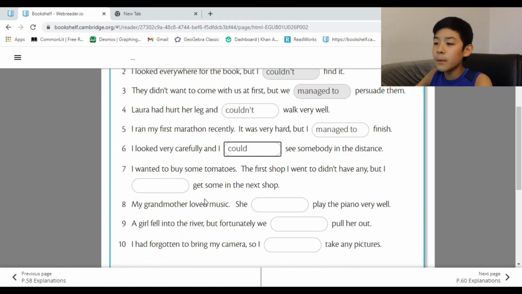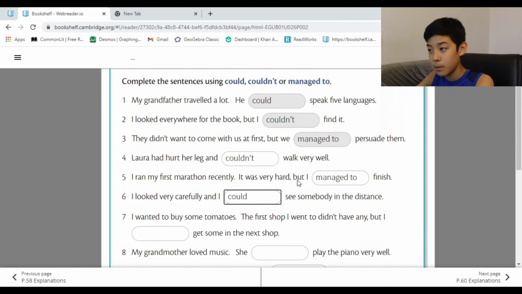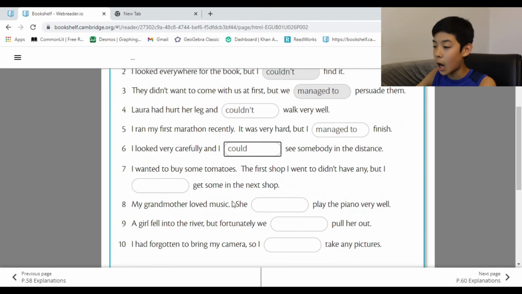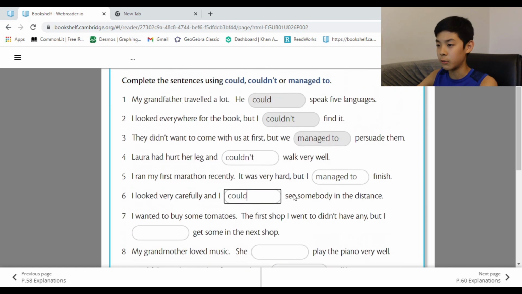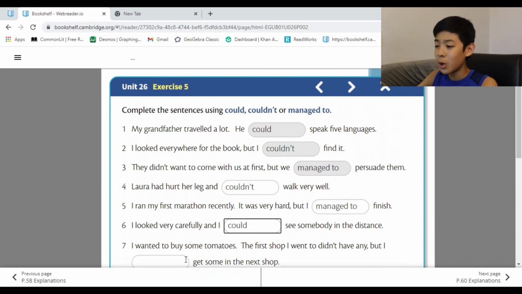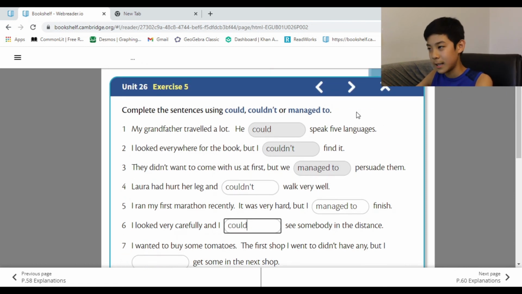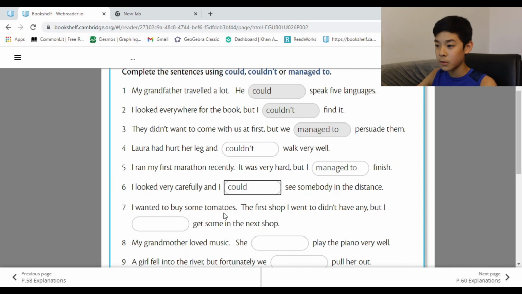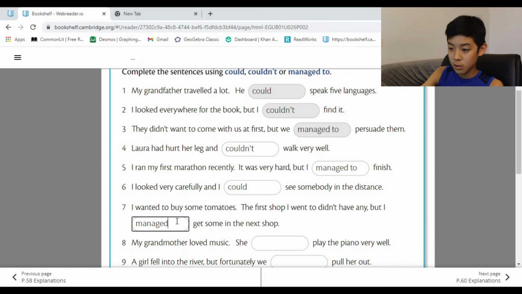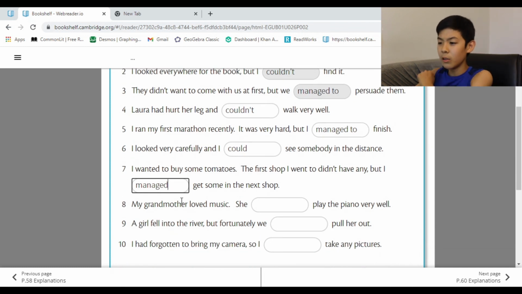I wanted to buy some tomatoes. The first shop I went to didn't have any, but I got some in the next shop. It's not couldn't because he got some, or she, I don't know. I could get some in the next one doesn't make sense because it's the next shop and you could. It's managed to because in the next shop I just managed to find that. Managed. My grandmother managed to. You gotta add that too.